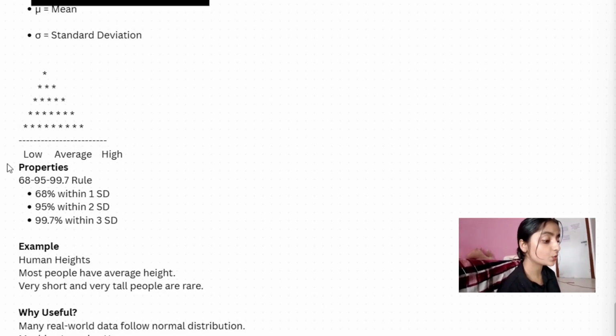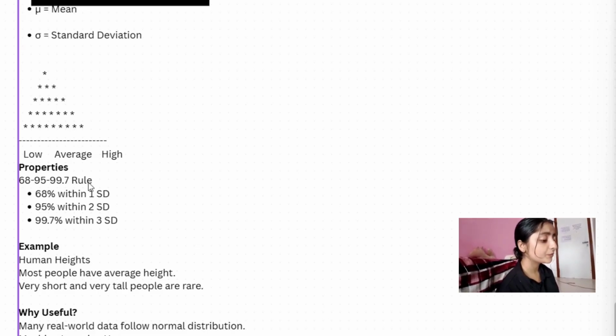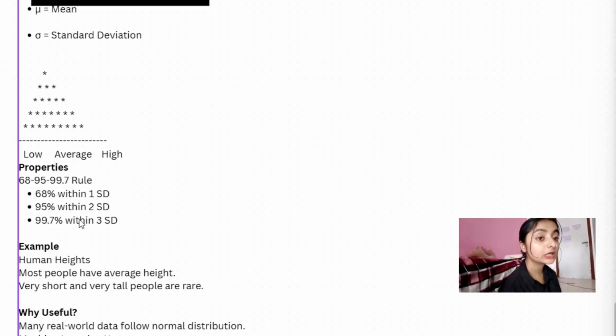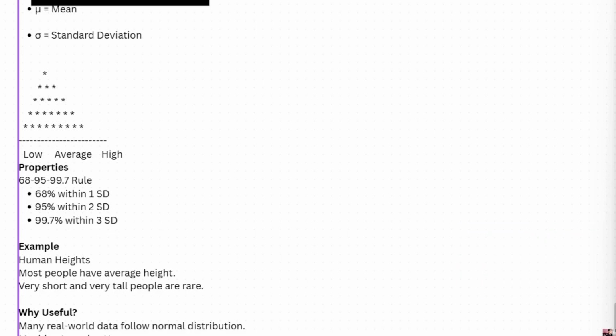So now we see what this rule is: the 68, 95 and 99.7 rule. It means 68% of values lie within the first deviation, 95% of values lie within the second deviation, and 99.7% of values lie within the third deviation. It tells us how much deviation, how much variance from the mean, where it comes to low, average and high.